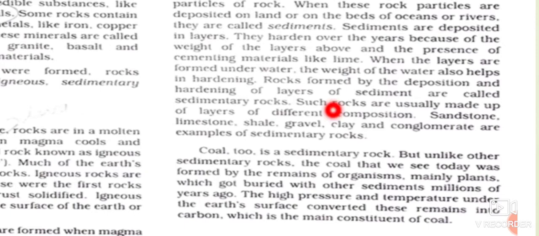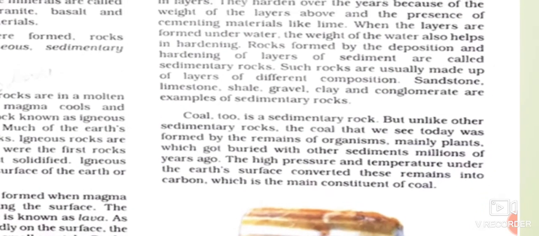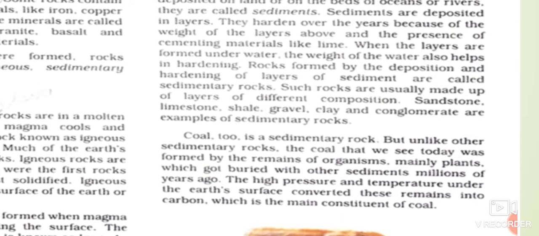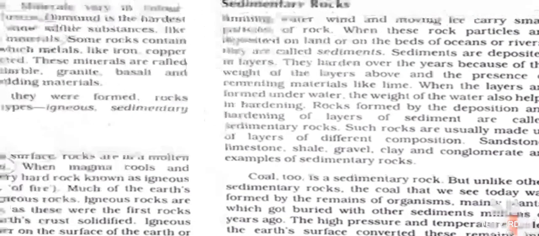And these sedimentary rocks constitute 70% of the rocks exposed on the Earth's surface. As we have read, fossils are found in the sedimentary layers, and because of the fossils, petroleum, natural gas, and coal are found in the layers of sedimentary rocks. Now after transformation, examples we have already seen here: sandstone, limestone, clay, shale, coal. And coal is also a kind of sedimentary rock.